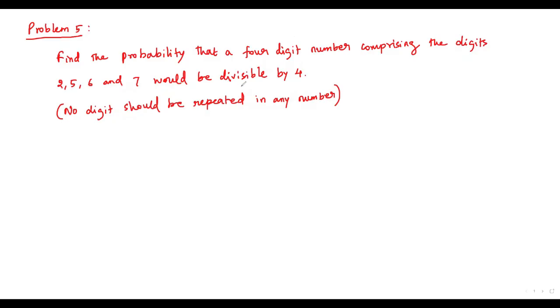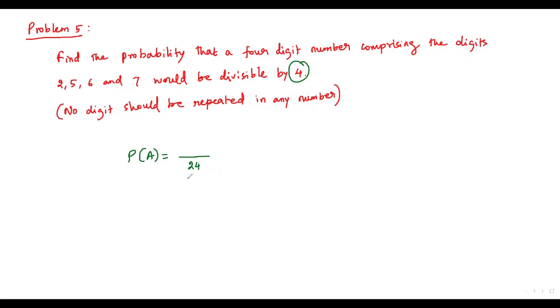getting a 4-digit number which is divisible by 4. So we have to find the probability for the event A. So in the denominator we have to write the total number of all possible outcomes, so that is 24, the 24 4-digit numbers which can be formed with the digits over here. Okay, in the numerator, what number should we write? We have to find the number of 4-digit numbers in these 24 numbers which are divisible by 4.